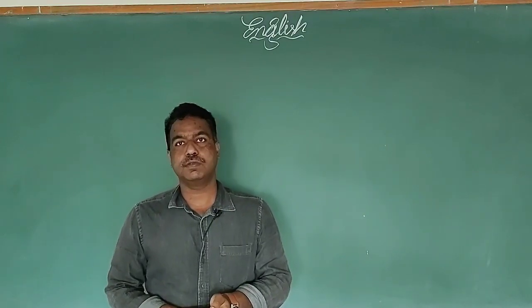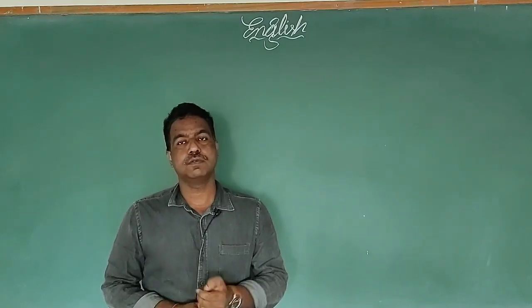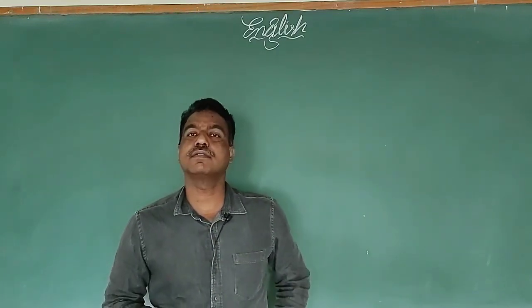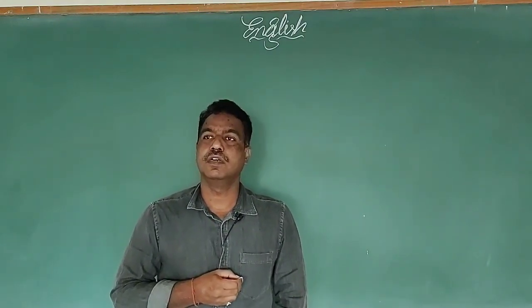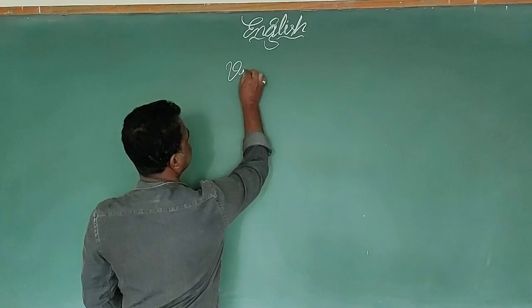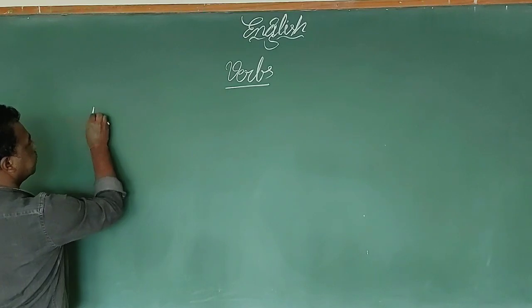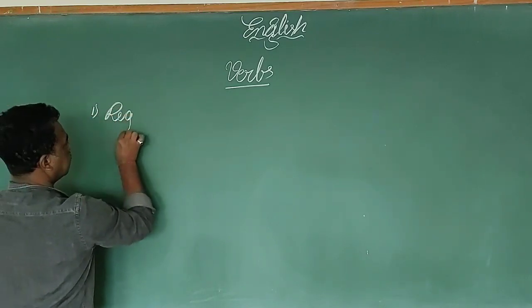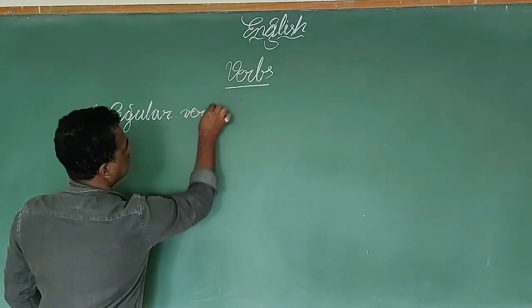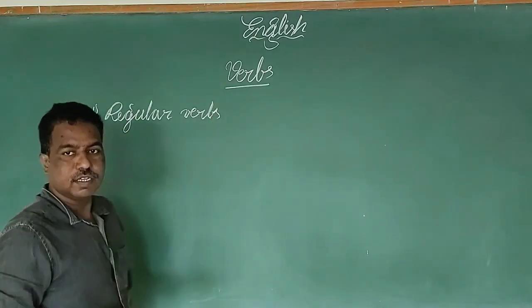In the last class, we learned a few topics on verbs: what a verb is, and transitive and intransitive verbs. In today's class, let's learn about two more parts of the verbs. The first one is regular verbs, and the next one is irregular verbs.